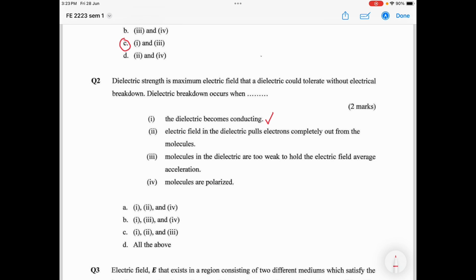And then second, the electric field in the dielectric pulls electrons completely out from the molecule. It means that the electron now can move freely, so this is correct. The third one, the molecules in the dielectric are too weak to hold the electric field, is not correct. Number 4, molecules are polarized. This is correct. When they are exposed to the electric field, they will be polarized. So the answer is 1, 2, and 4.